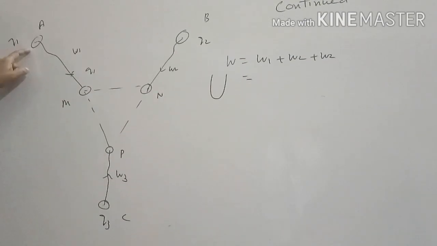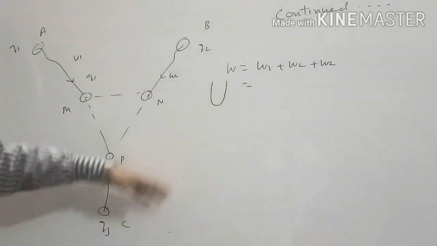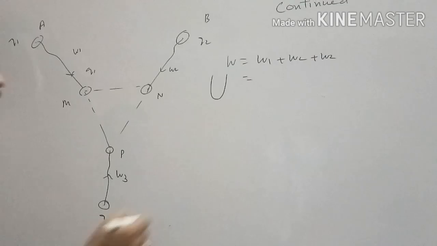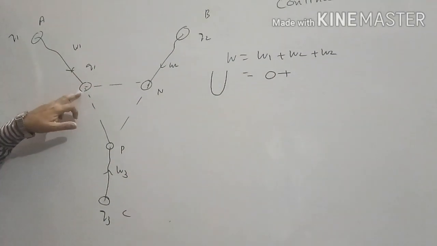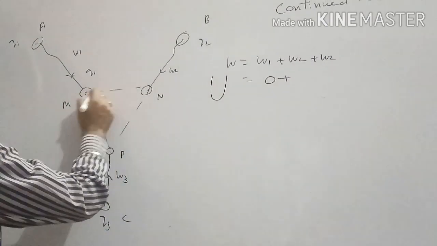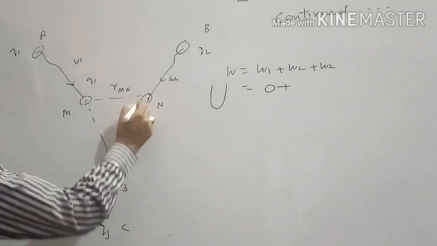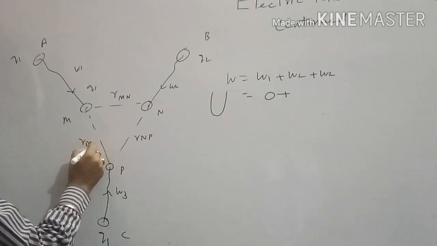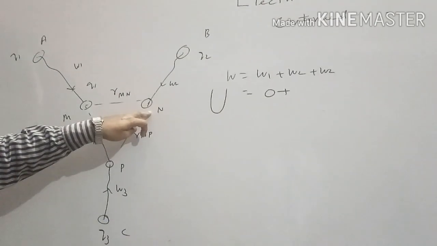Now when charged body of charge Q1 is shifted from infinity to M, there was no field here, there was no source to produce field here. So work done in the first place was 0. Now when this charged body is kept here, it will produce some field and some potential here. Let the distance between M and N be MN, the distance between N and P be NP, and the distance between M and P be MP. So when Q1 is kept here, it will produce some potential.